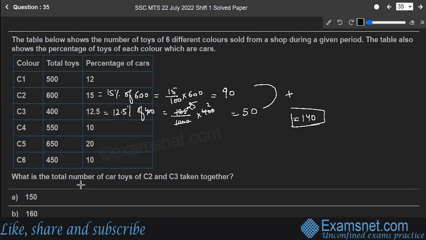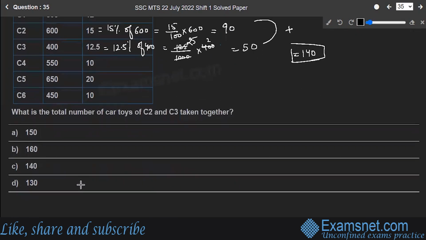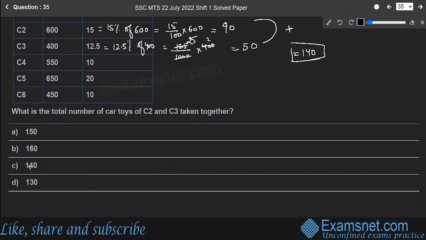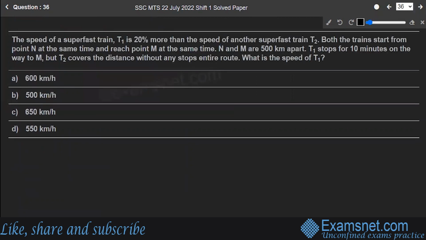So what is the total number of car toys of C2 and C3 taken together? It is option C. Hope you are clear with this. Next is question number 36.